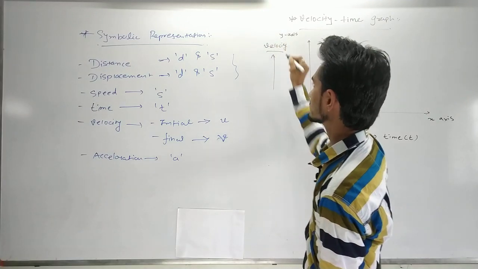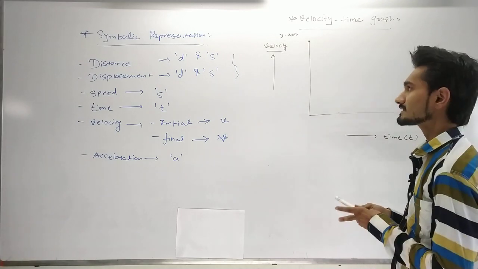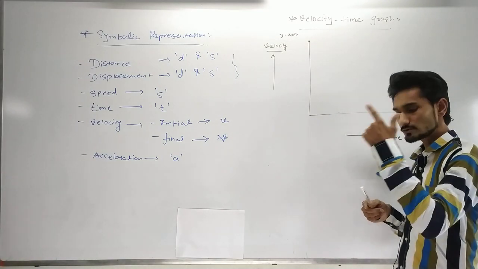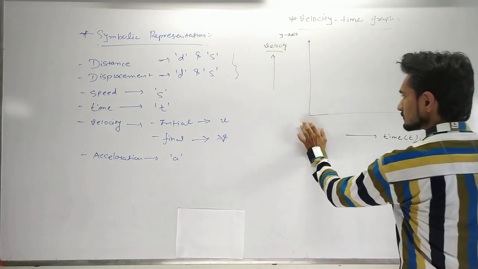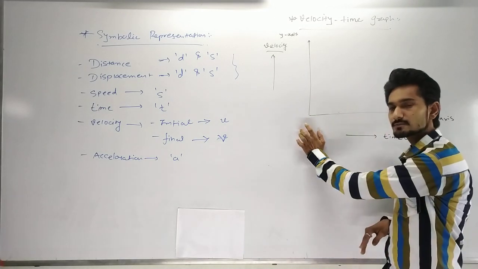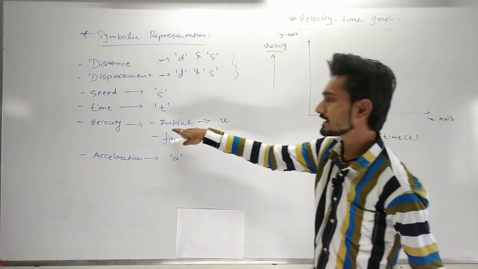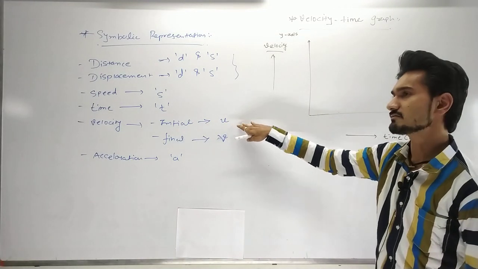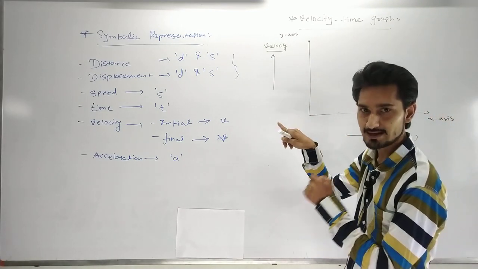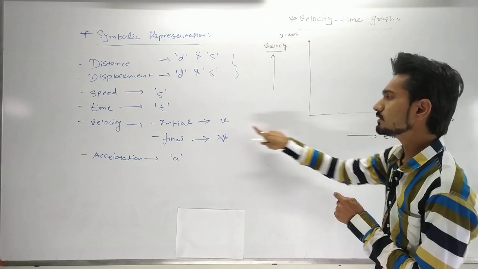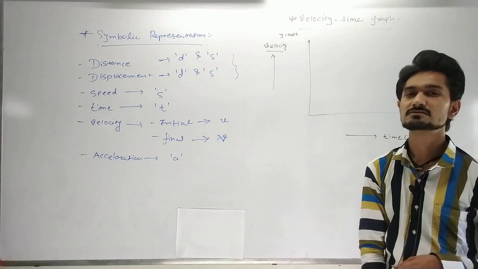But now we are thinking, sir, which type of velocity we are going to take on the y-axis? So for that, now we are going to start to draw our graph. Suppose I draw the graph from the origin point, then obviously my initial velocity becomes, initial velocity means what? Whatever the speed I am going on that particular time. So if I take it as 0 meter per second, then automatically initial velocity becomes 0.